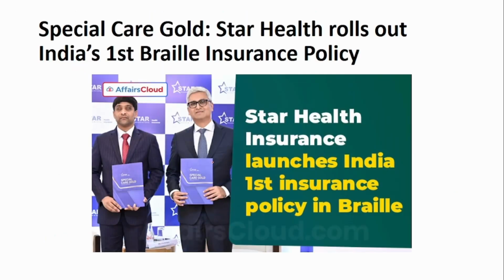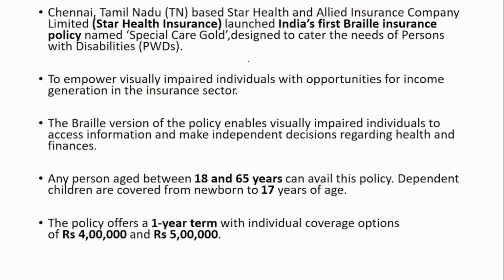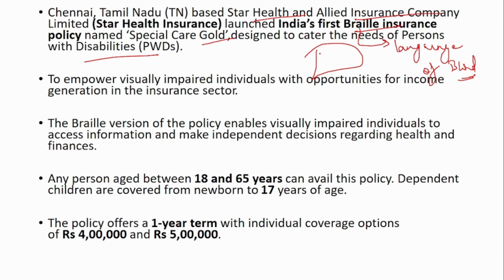Next is about Star Health Insurance. So the Chennai, Tamil Nadu based Star Health and Allied Insurance Company has launched India's first Braille insurance policy called Special Care Gold. It is designed to cater to the needs of persons with disabilities. Braille, if you see, is a language of the blind, of the visually impaired people. Generally all the letters will be superimposed, so you will be able to feel the letters. So that is this Braille language.